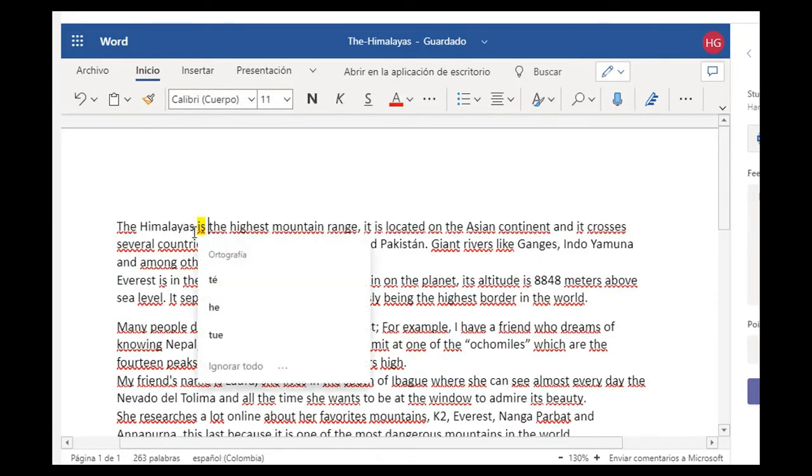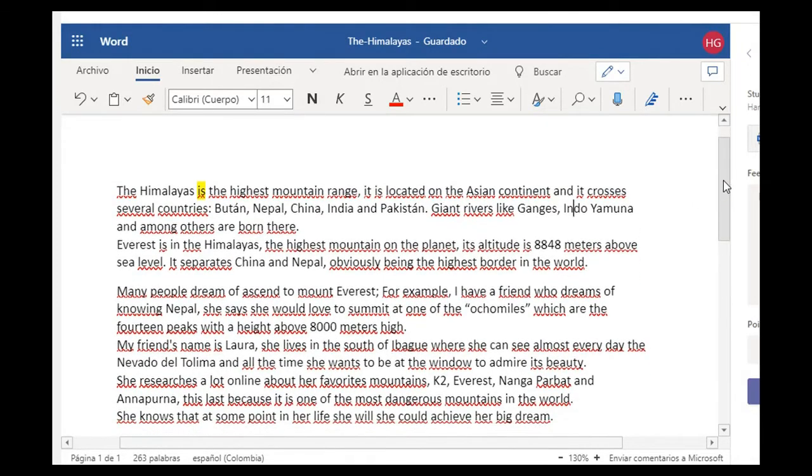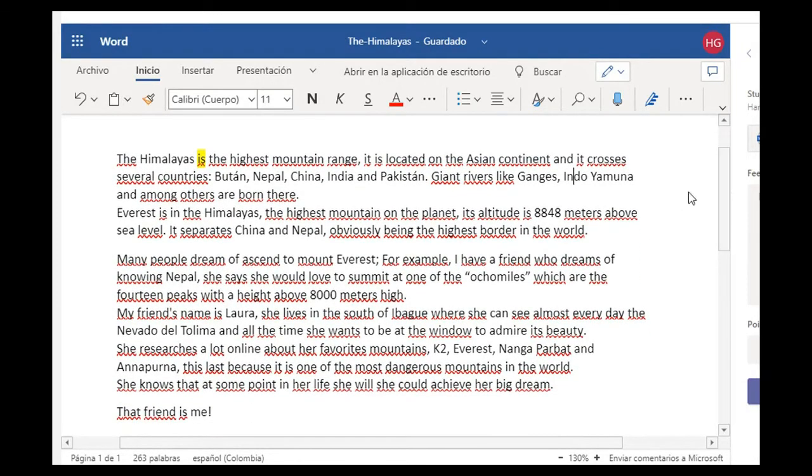When you're using the Himalayas in plural, you say are, not is. But that is just a small mistake that you can change in the future. In normal grammar it would be Himalaya, but you can say, of course, Himalayas. If you're going to say Himalayas is plural, you're talking about the whole range of mountains.